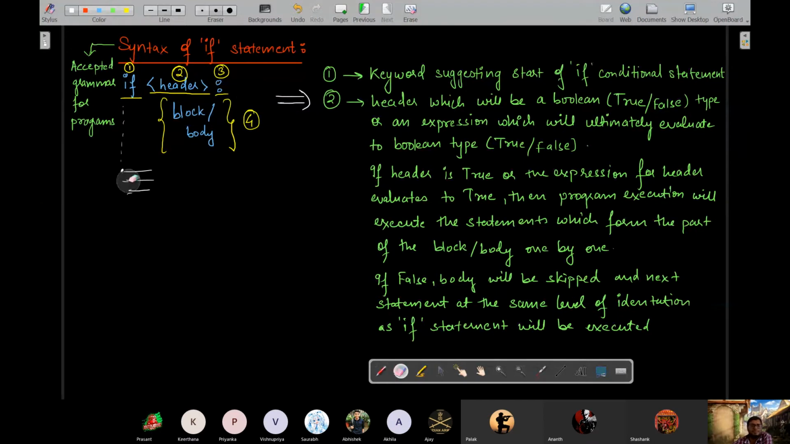Right, correct. Was this part understood? What is the header, and in which case the program will go inside and run the execution of all of the body.